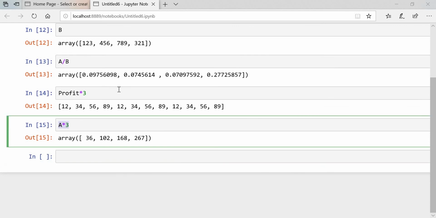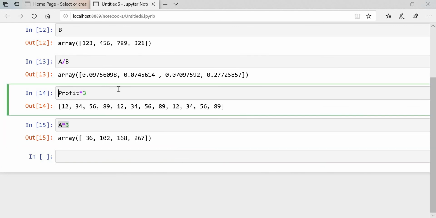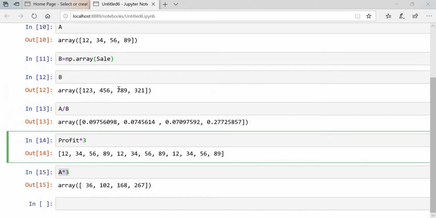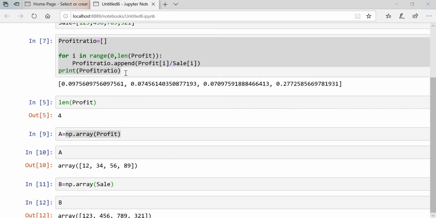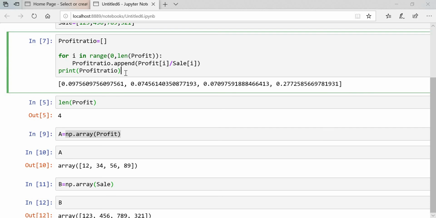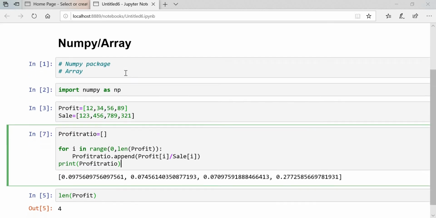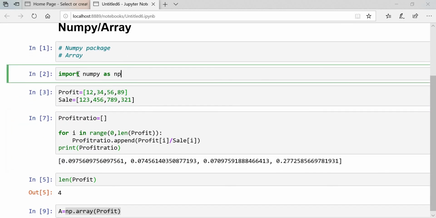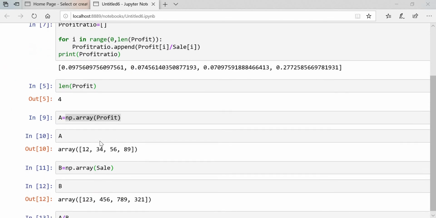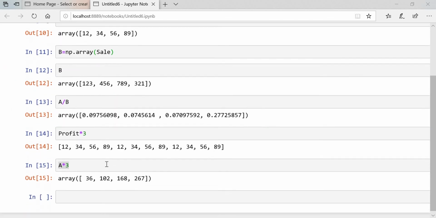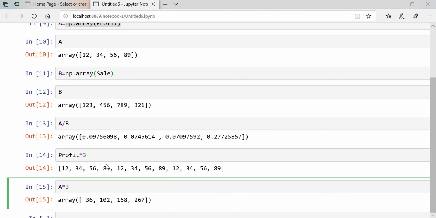So like this, if you want to work with individual elements, go for an array, don't use a list directly. Guys, hope this makes sense, how we can work with a one-dimensional array, and what is the package we have to call for it, NumPy. Some other stuff inside NumPy we will see in the next tutorial, guys. Thank you.